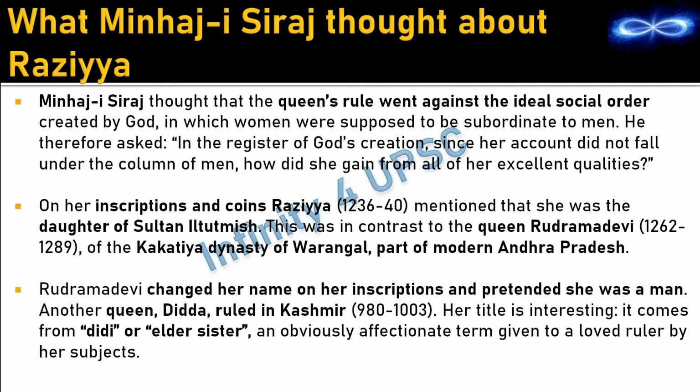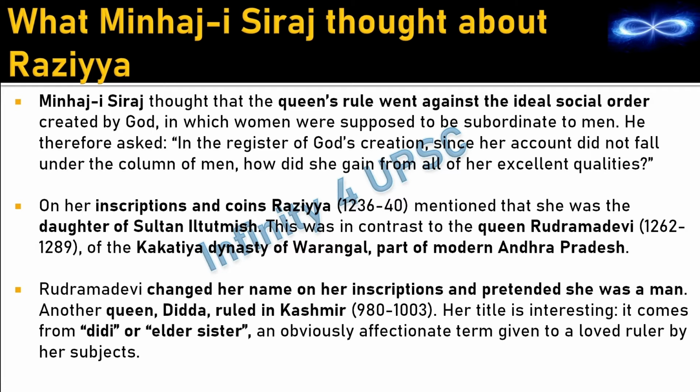Now, if you look at the time for which they could rule, Razia Sultan could rule only for 4 years because we saw that she was removed from the throne as the other people were not comfortable at having a queen occupy the throne. So she could rule only for 4 years. But that was not the case with Rudramadevi or with Didda. Didda could rule for 23 years from 980 to 1003. So she could rule for 23 years, and Rudramadevi could rule for 27 years.